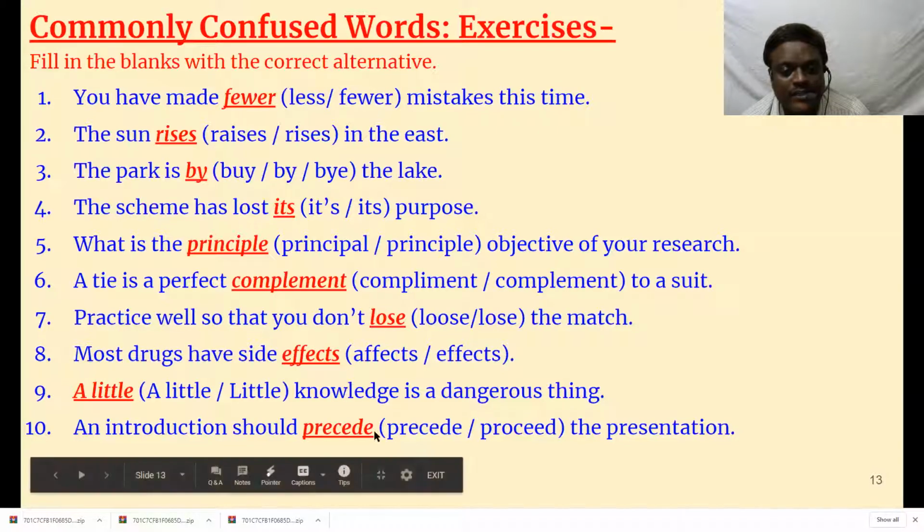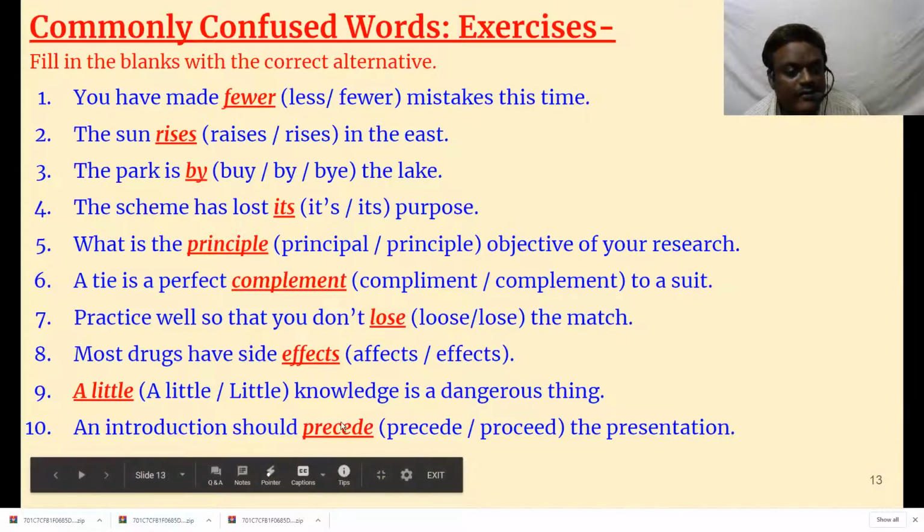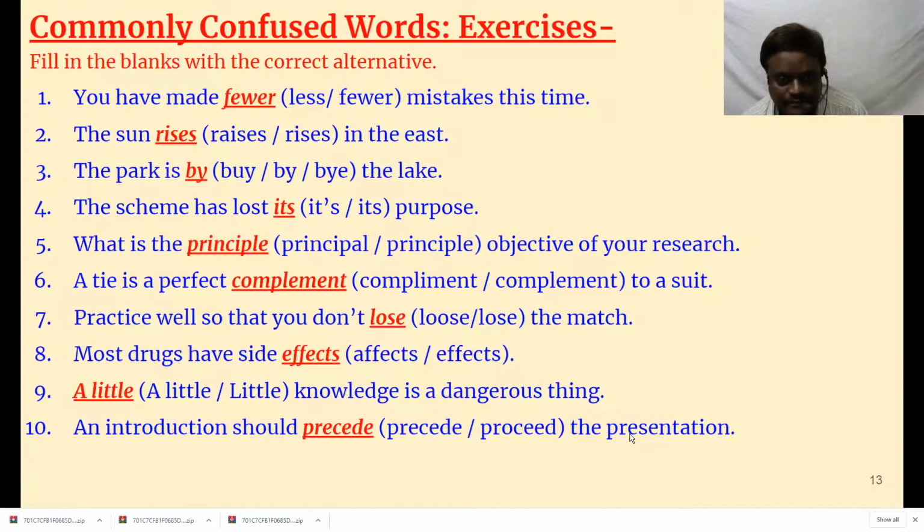An introduction should precede the presentation. Precede means it has to come before. Proceed means go on. Precede means come before. So before you give your presentation, you should give an introduction. So the introduction should precede the presentation.